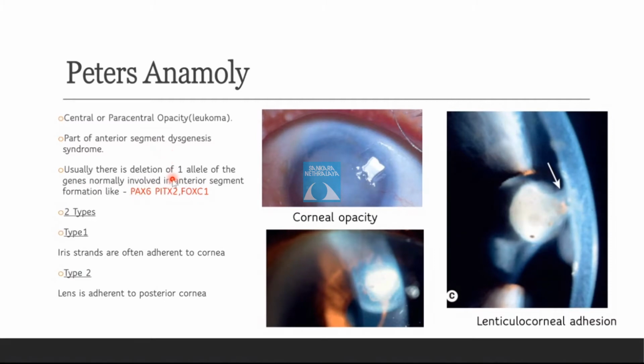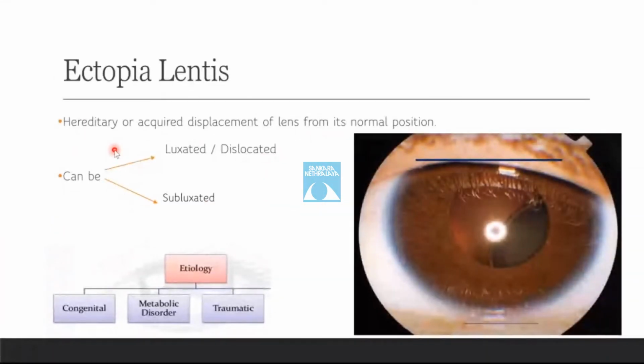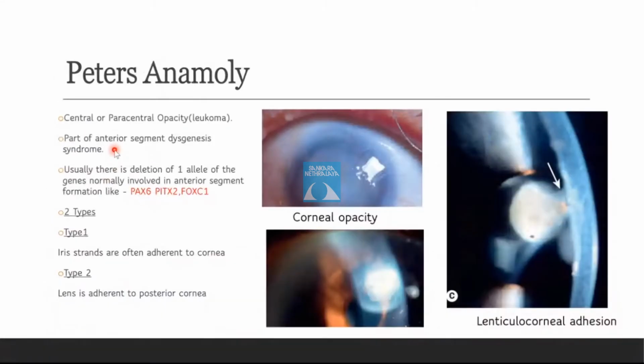Usually, there is a deletion of one allele of the gene normally involved in the anterior segment formation, as already told, like PAX6 gene, PITX2, FOXC1 gene. The Peters anomaly can be of two types, type 1 and type 2. In type 1, the iris strands are often adherent to the cornea, while in type 2, the lens is adherent to the posterior cornea. Like in this figure, we can see this is a lenticular-corneal adhesion, which signifies the type 2 Peters anomaly. So in Peters anomaly also you can have microspherophakia. Yes, sir. Okay.